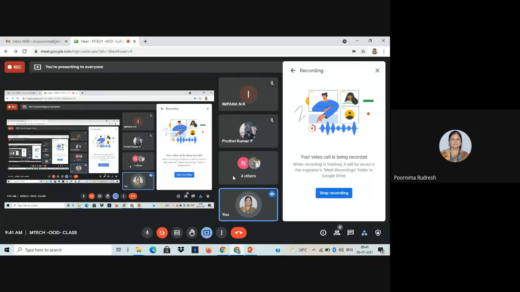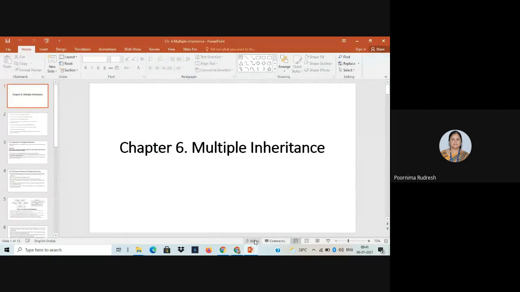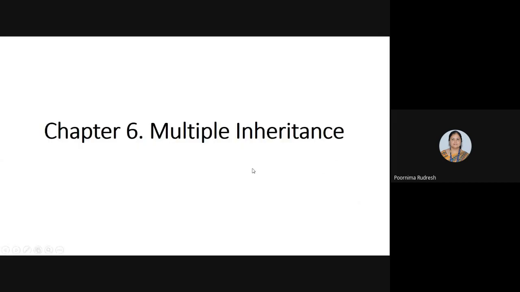Good morning, students. Today I'm going to start the new chapter, chapter number 6, multiple inheritance. This is the first chapter of the third module. In the third module, you're going to study multiple inheritance and the association relationship. Two chapters are there in the third module, and today I'm starting the first chapter, that is multiple inheritance.